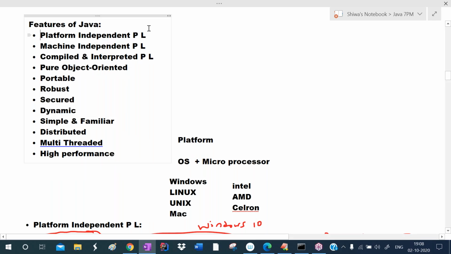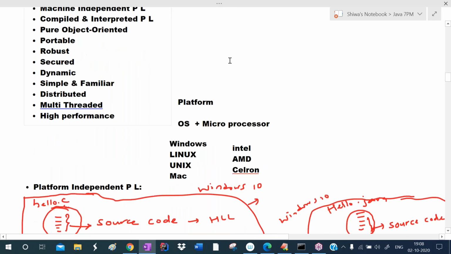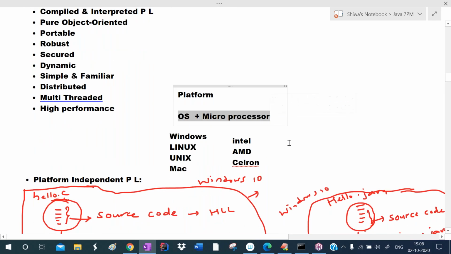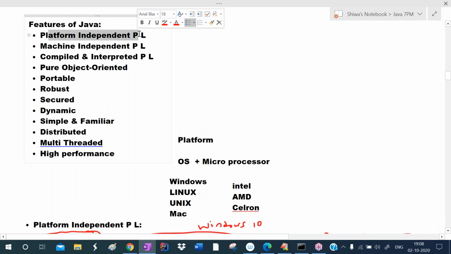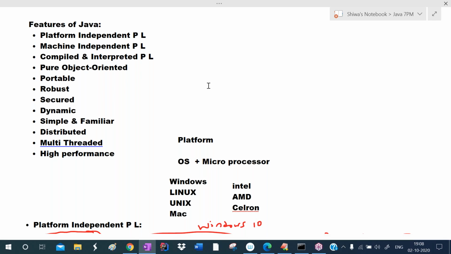Java is a platform independent programming language. Platform means the combination of operating system and microprocessor. The software developed in Java can run on any operating system and on any microprocessor. That's why we call this platform independent. And it is machine independent. The software developed in Java can run on many machines like smartphones, tabs, personal digital assistants, routers, Blu-ray DVD players.